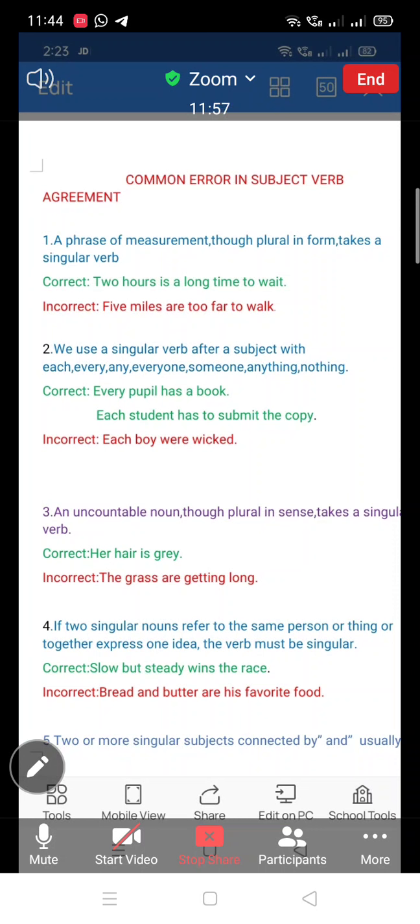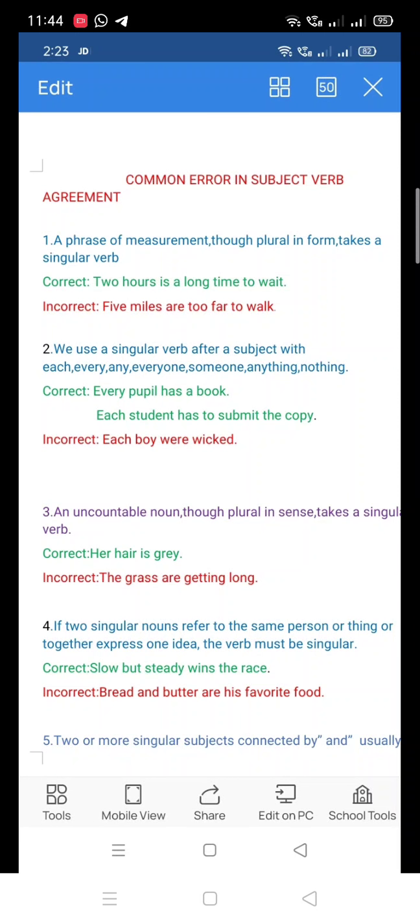Okay, here you can see some common errors in some sentences, and these are very useful to you. I have found some sentences which we commonly use in our daily life, so it will be very useful for you. Just concentrate on the class.